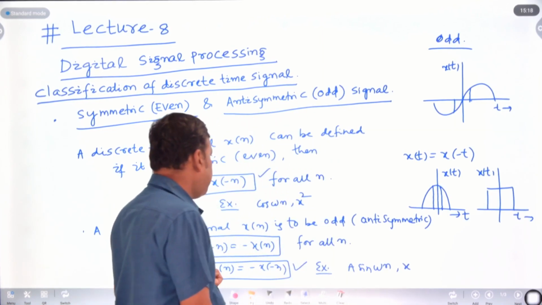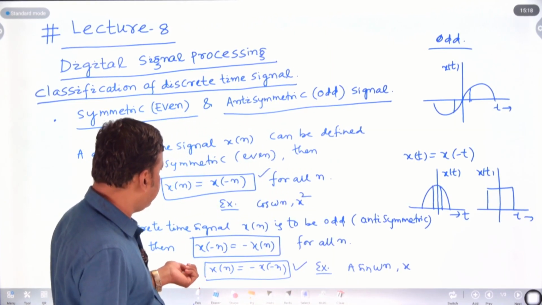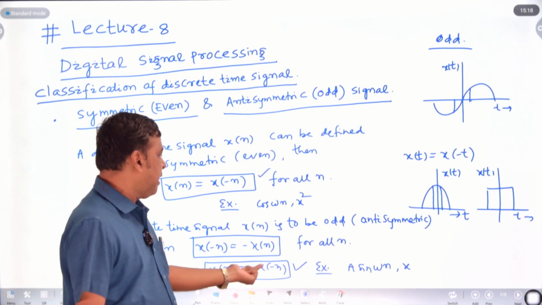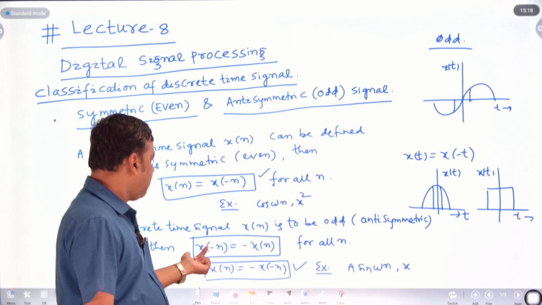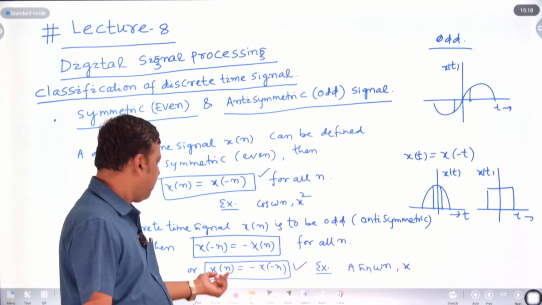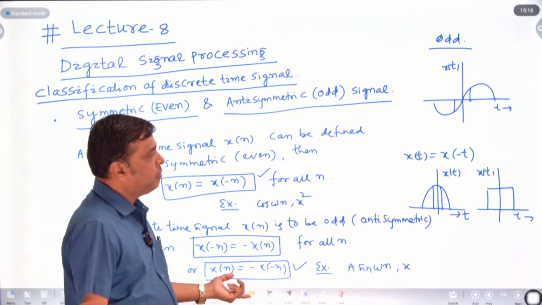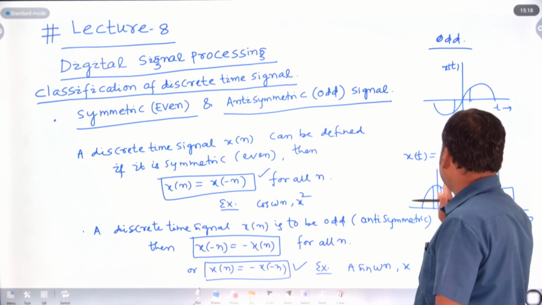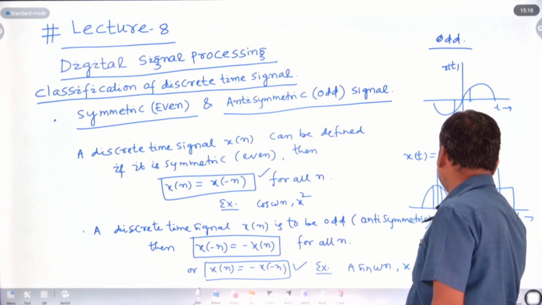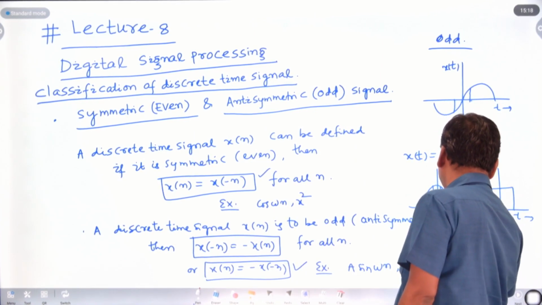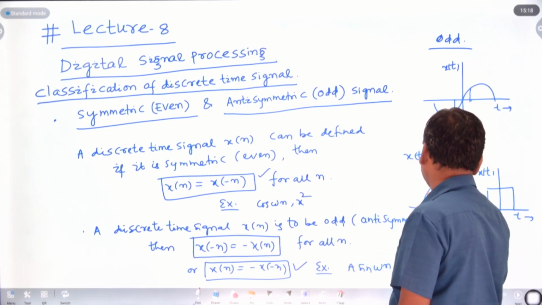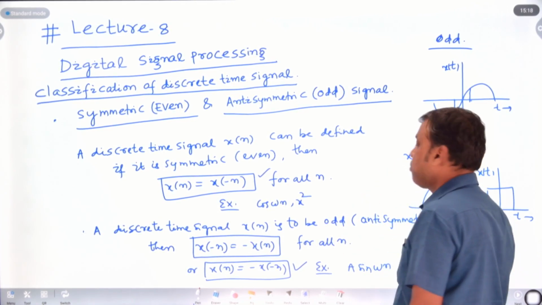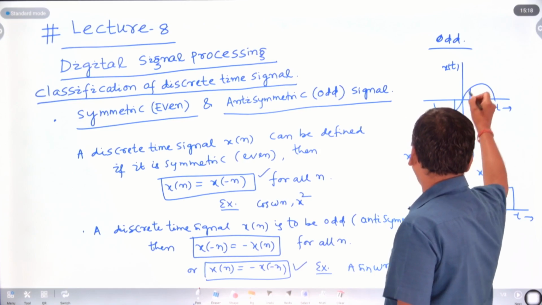In case of an odd or antisymmetric signal, x of n equal to minus x of minus n, or x of minus n equal to minus x of n. An even signal is symmetrical about the y axis. Whatever the value on one side, it is exactly the same on the other side, and we can say that is an even signal. This is also called an even signal, and this is an odd signal.